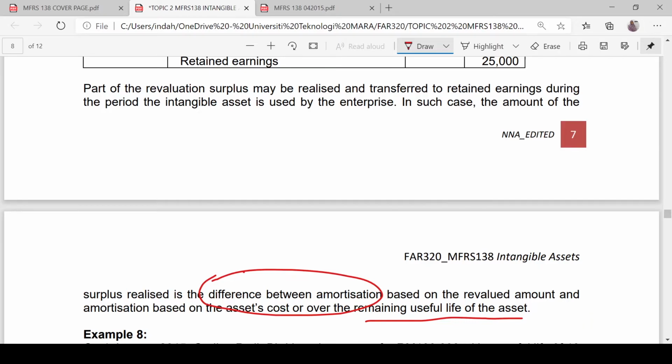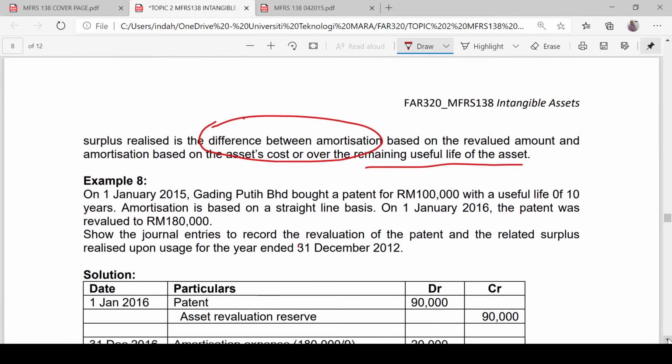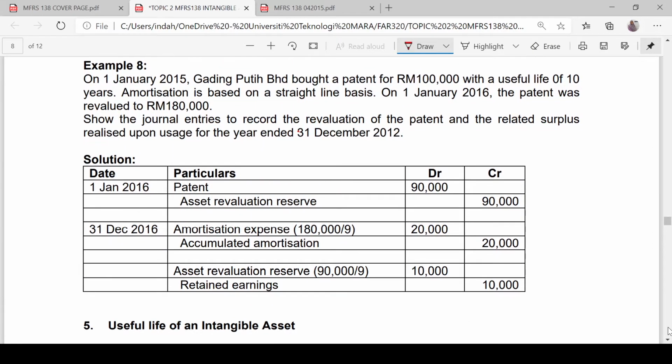So let's look at one example here, example 8. On 1st January 2015, Gading Putih Berhad bought a patent for 100,000 with a useful life of 10 years. Amortization is based on a straight line basis. On 1st January 2016, the patent was revalued to 180,000. Show the journal entry to record the revaluation of the patent and the related surplus realized upon the usage for the year ended 31st December 2016.